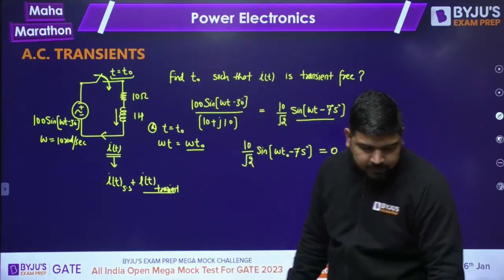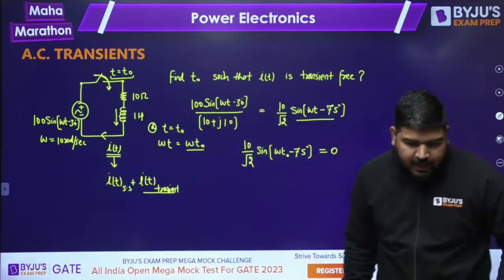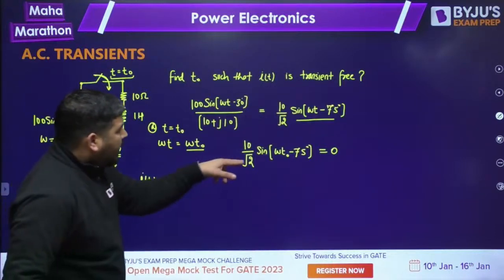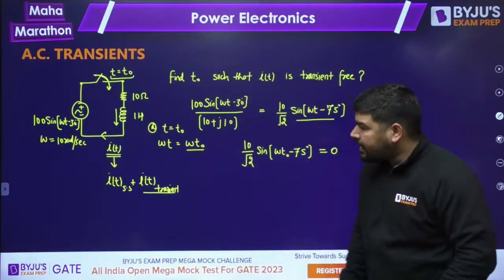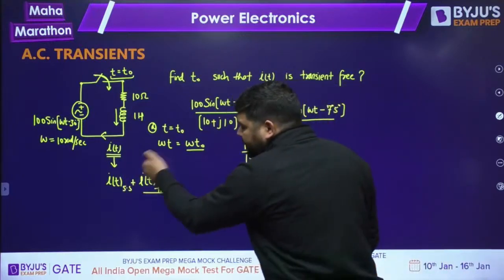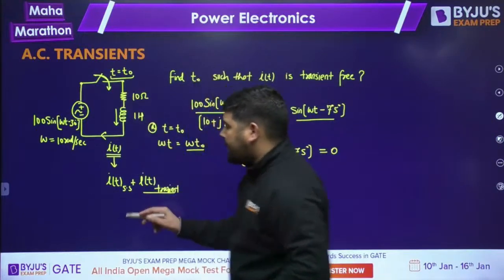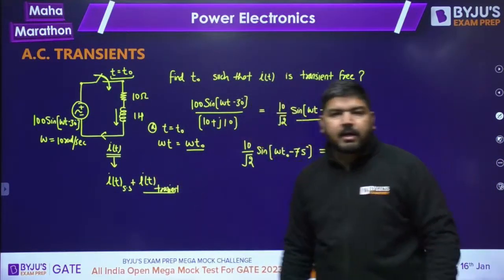I think it is clear. Okay. So I was telling you that in this situation, if the steady state current itself becomes zero at the closing instant, then there is no need for the transient current.